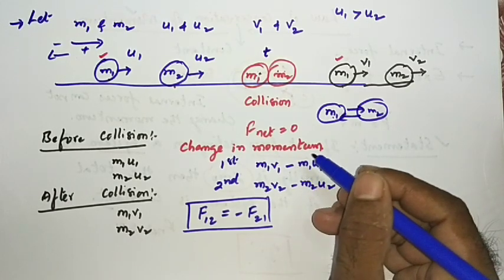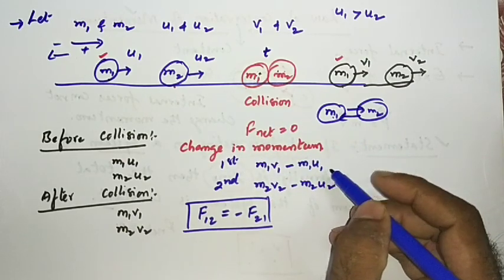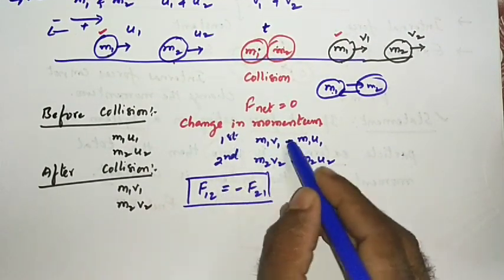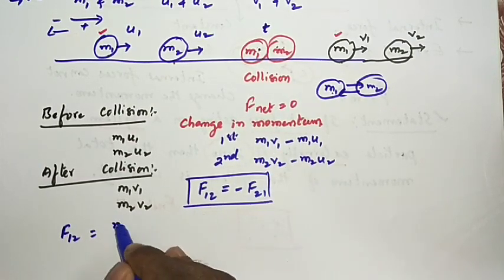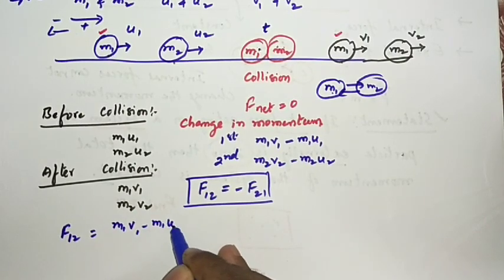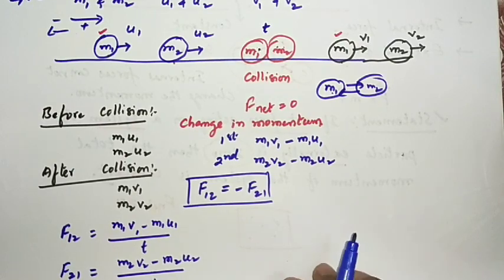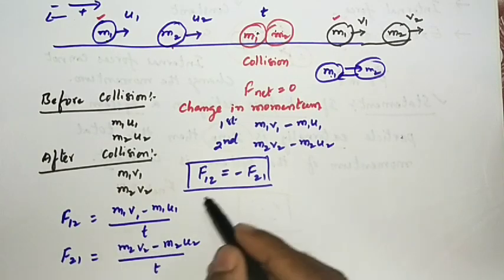From Newton's second law, we can say that the force applied by a body is equal to the rate of change in momentum. Now let us see the rate of change in momentum of the first body. That is f12 is equal to, what is the change in momentum, m1 v1 minus m1 u1 by t, because that is the rate of change in momentum. Similarly, f21 is m2 v2 minus m2 u2 by t. This is the rate of change in momentum of the second body. Now you substitute these values in this equation.